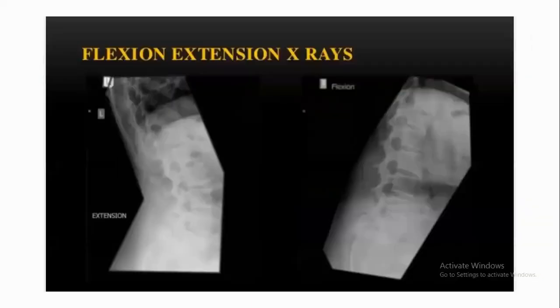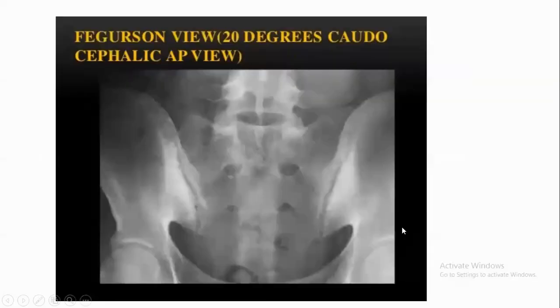This is a flexion and extension view, and you see if there is more than translation or 10-degree sagittal imbalance. Here the L5 vertebra and the sacrum are seen more clearly.